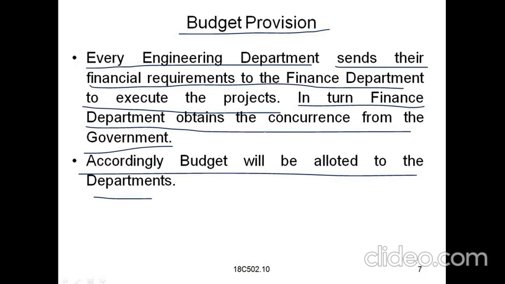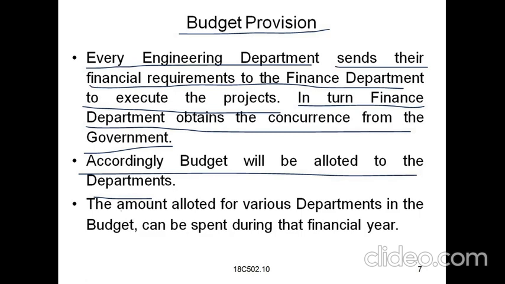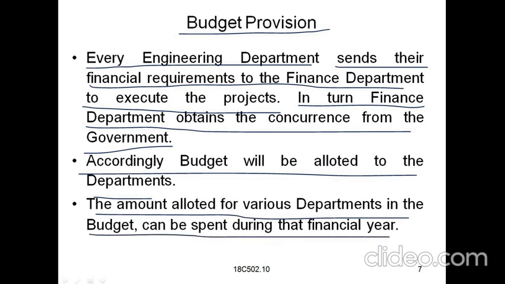to the engineering departments. Okay, so whatever amount is allotted for various departments in the budget can be spent during the financial year. The financial year is nothing but from March to March every year, that is 12 months.